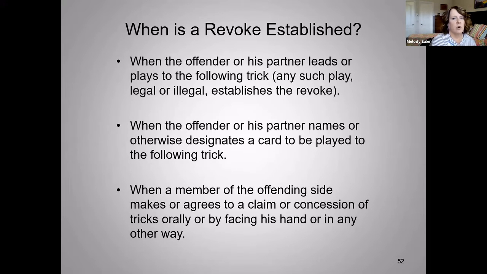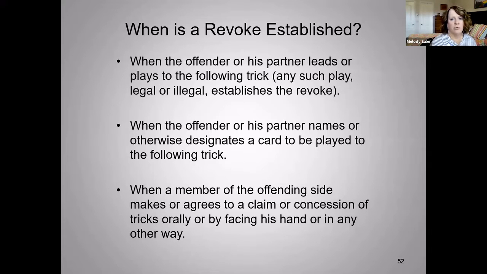When the offender or his partner names or otherwise designates a card to be played to the following trick. When a member of the offending side makes or agrees to a claim or a concession of tricks orally or by facing his hand or in any other way, returning his hand to the board, whatever. This is establishing the revoke.